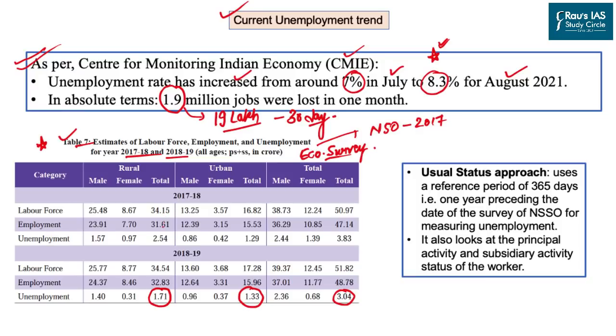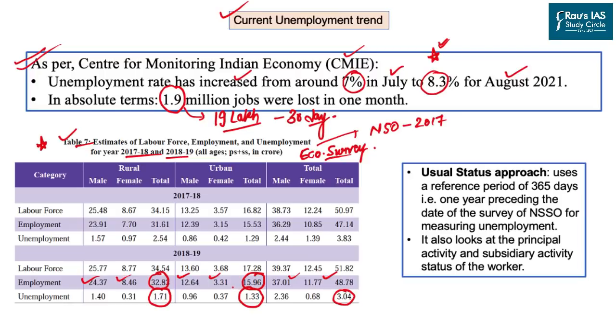Secondly, we know that in rural areas, the unemployment rate of male members is higher than that of the female members. When we come to the urban areas, the trend is followed where the urban unemployment rate among male members is higher than the female members. So it simply means that male members are more unemployed than the female members, which we can also see through these two data sets. The third observation from this table comes from the fact that the unemployment rate in rural India is higher than that of the urban India.